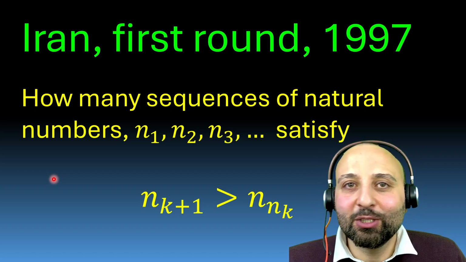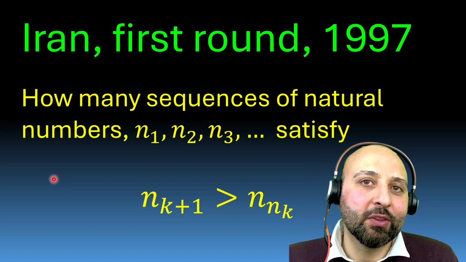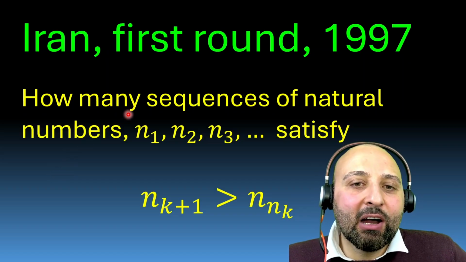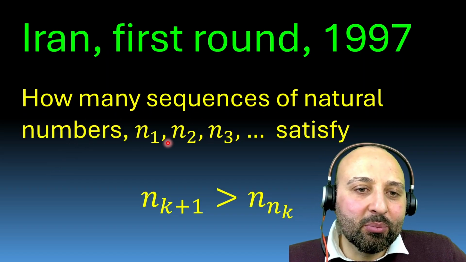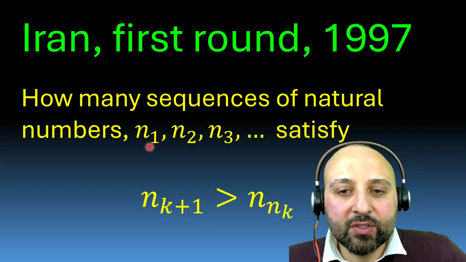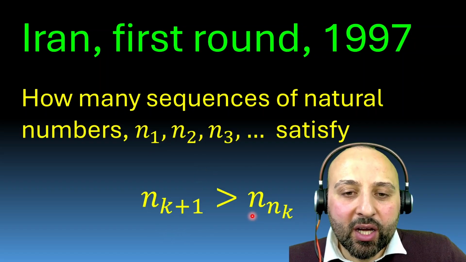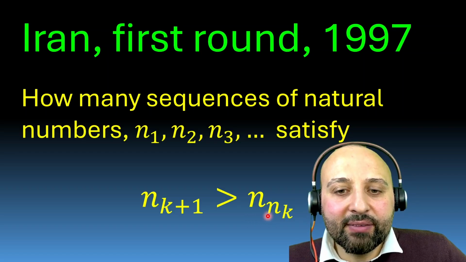Hi, here we have another question from Iran Mathematical Olympiad round number 1, year 1997. The question says, how many sequences of natural numbers n1, n2, n3, and so on satisfy the following equation: n_{k+1} is larger than n_{n_k}?